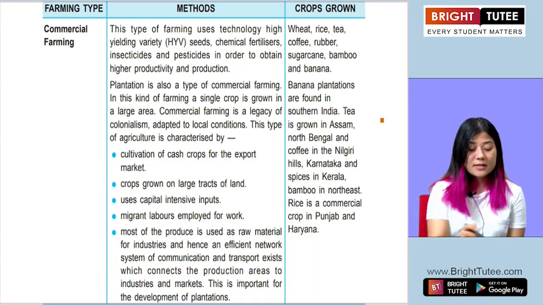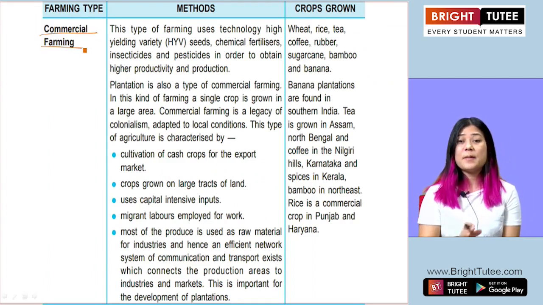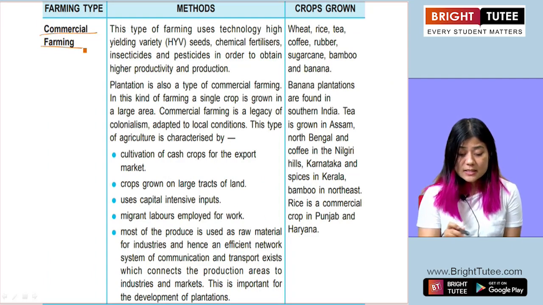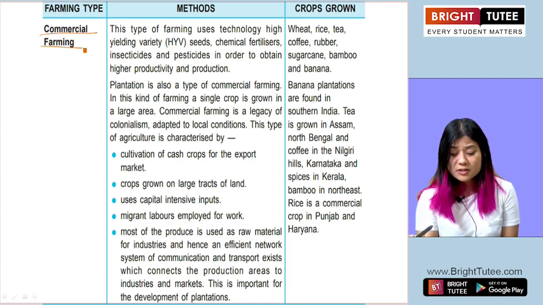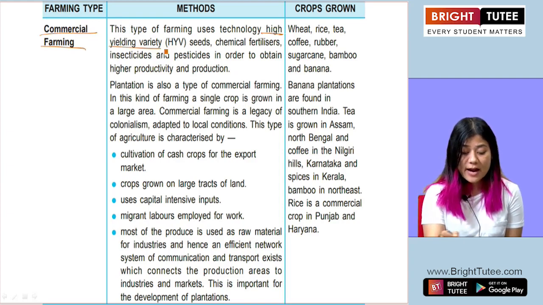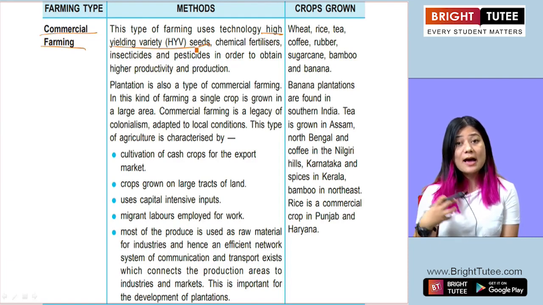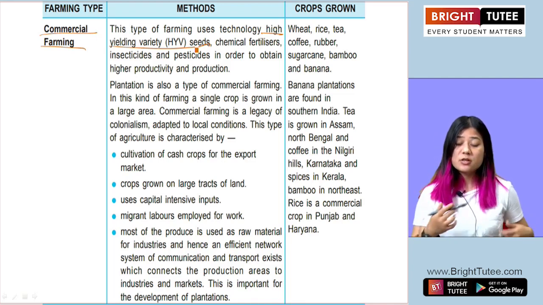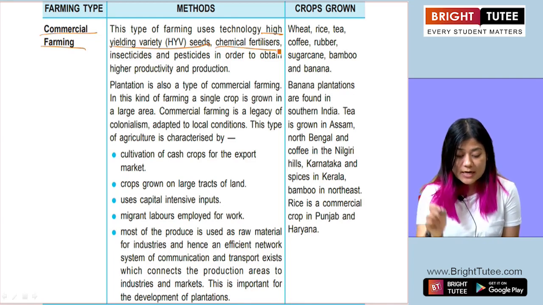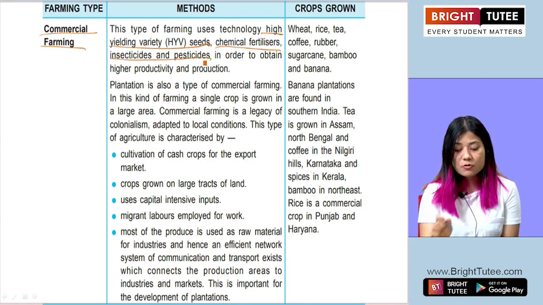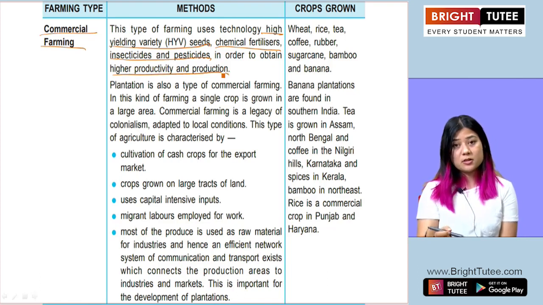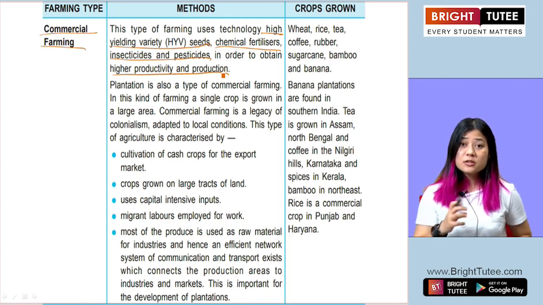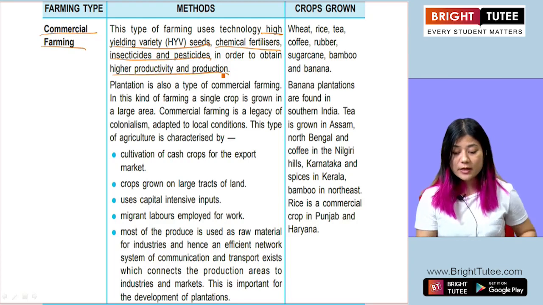The third type of farming is called commercial farming. Now this kind of farming is different from slash and burn and intensive subsistence. In this type of farming, the farmers use high yielding variety seeds, the seeds which give a high harvest, high yield. At the time of harvest, they make sure that the production is very high. They use chemical fertilizers, insecticides and pesticides in order to obtain higher productivity and production. So in this type of farming also, the main aim is to make sure that the productivity or the production is very high.